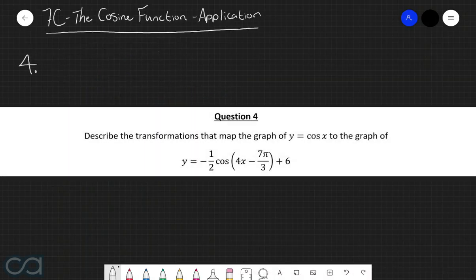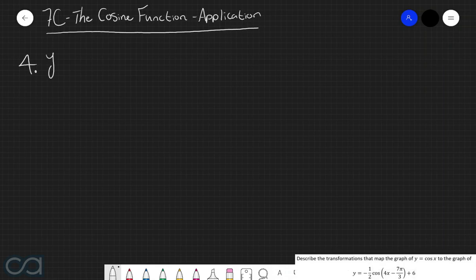Question 4. Describe the transformations that map the graph of y equals cos of x to the graph of y equals negative 1/2 cos of 4x take 7 pi over 3 plus 6. So the function that we're working with here is y equals negative 1/2 multiplied by cos of 4x take 7 pi over 3 all plus 6.